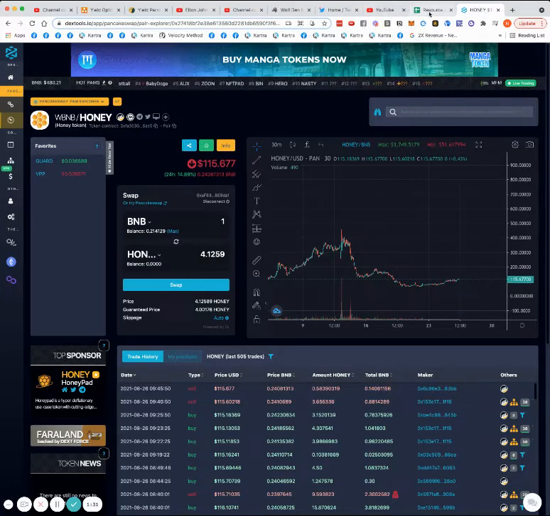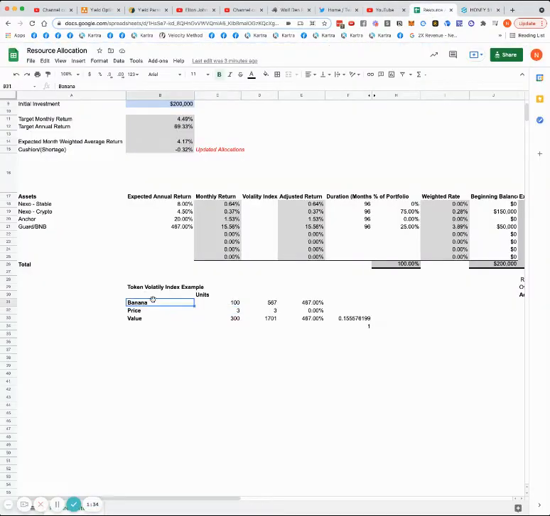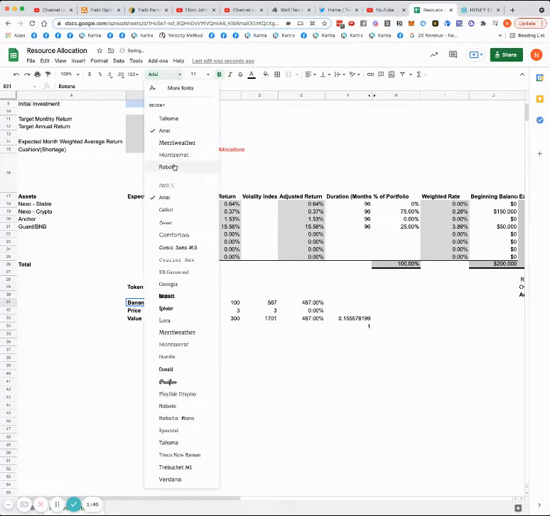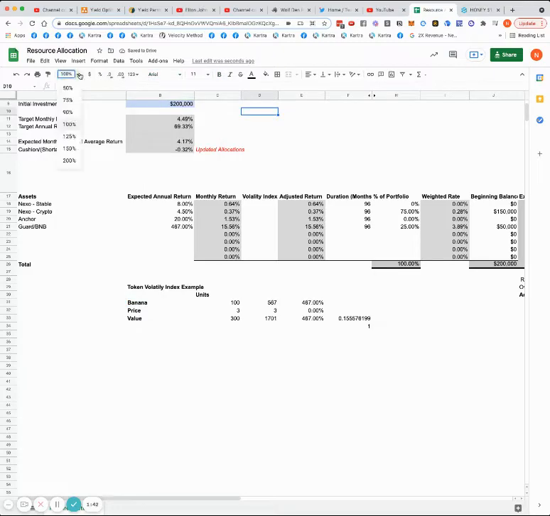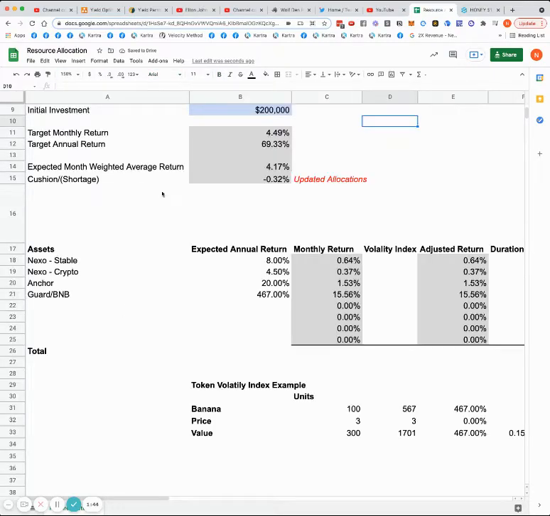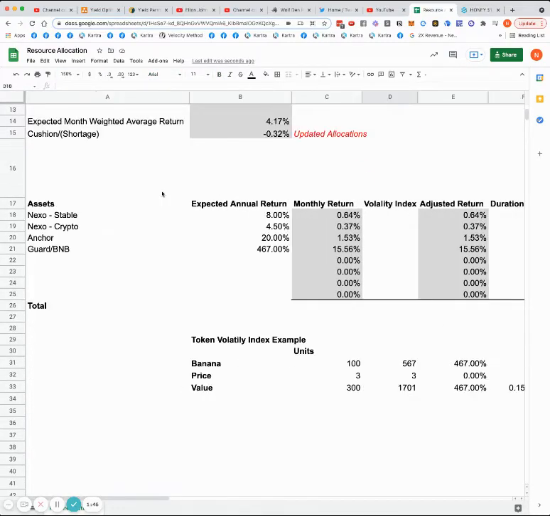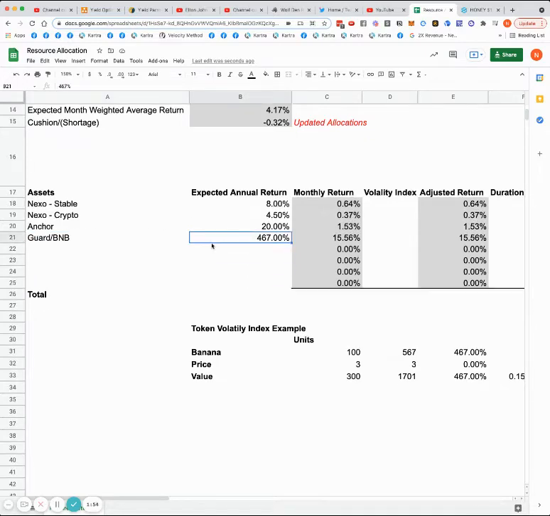Now, let me show you something. We use banana as one of the output tokens, right? When you stake in, let me get the size right here. If you're in the ape farm, you get paid in banana. All right. And you actually get about 467% if you compound it. Right. So it's going to say like 180 or something. But if you compound it, it's actually about 467.